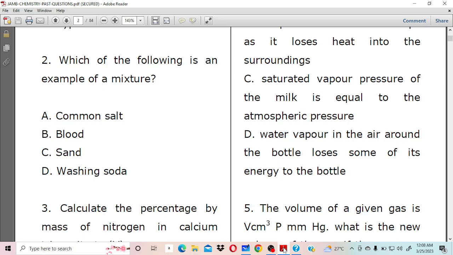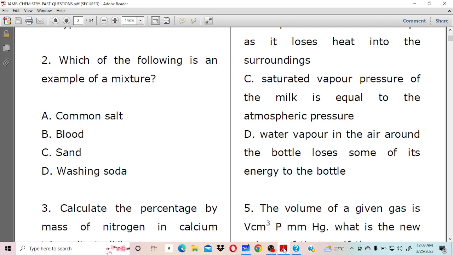Can you see that? Blood, which of the following is an example of a mixture? We know mixtures are impure substances. So the correct answer there is blood because we have said in our examples that in blood you have your blood cells, you have your proteins in your blood. We get that example.